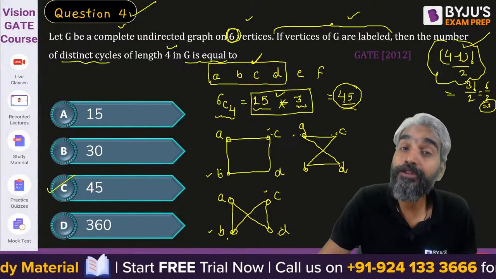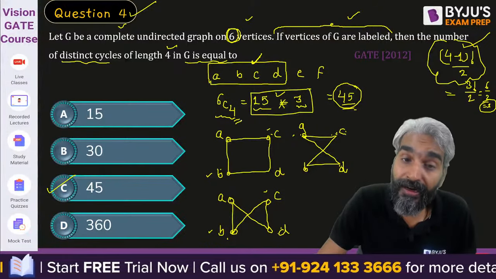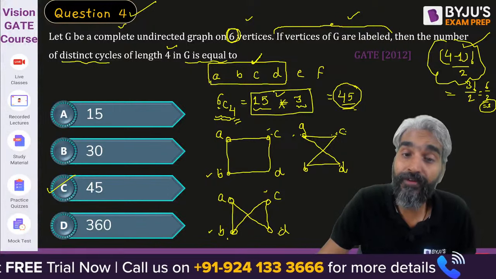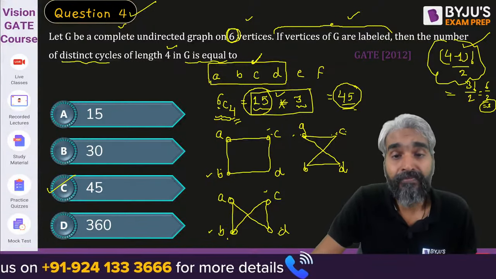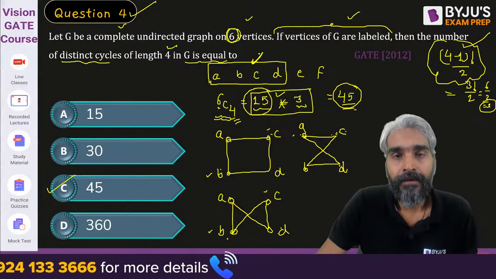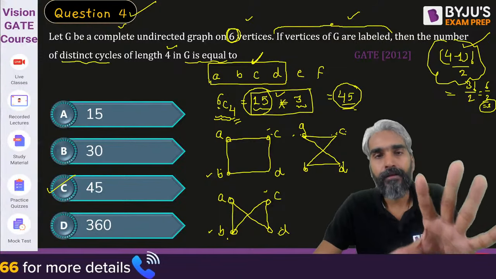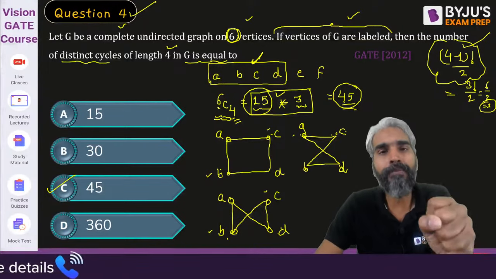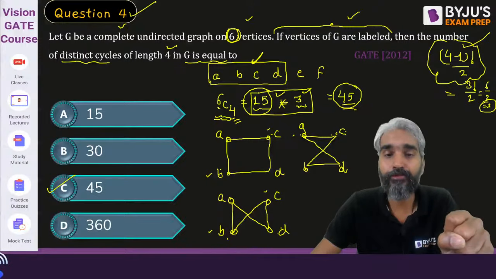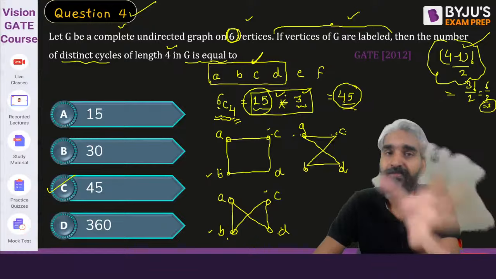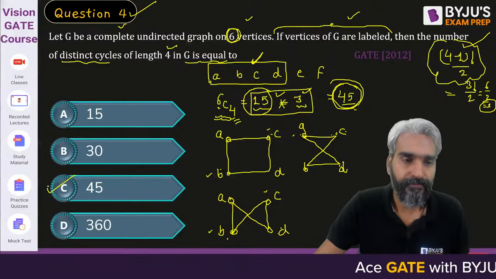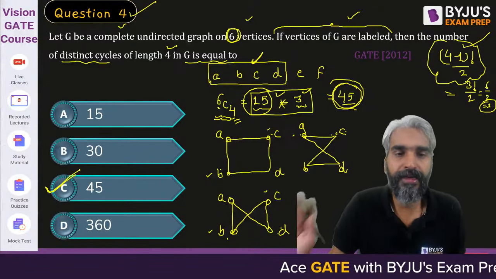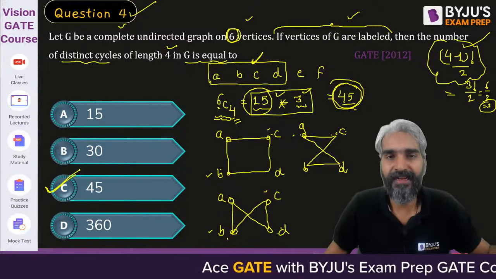Why? Because you can choose 4 vertices out of 6 in 6C4 ways, that is in 15 ways you can choose 4 different vertices, and with one combination of 4 vertices, there are 3 cycles. So for 15 different combinations, there will be 3 cycles each, and the ultimate answer will be 45. Clear? So that's the idea.